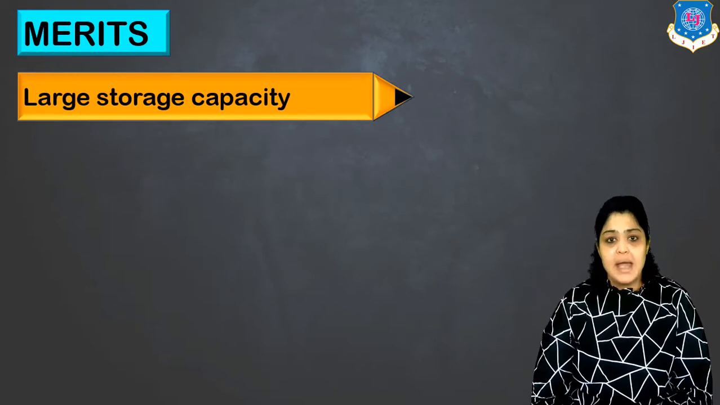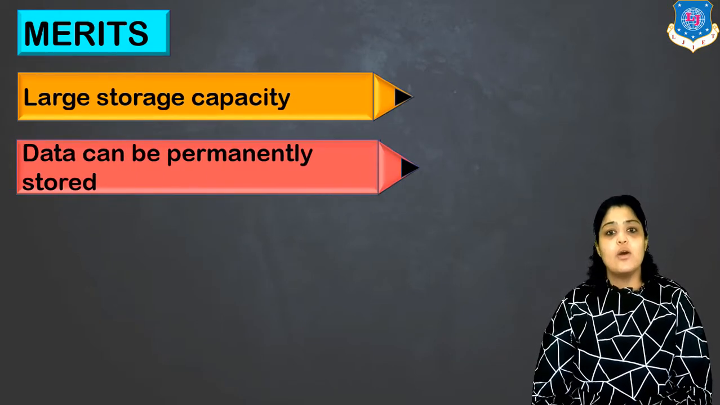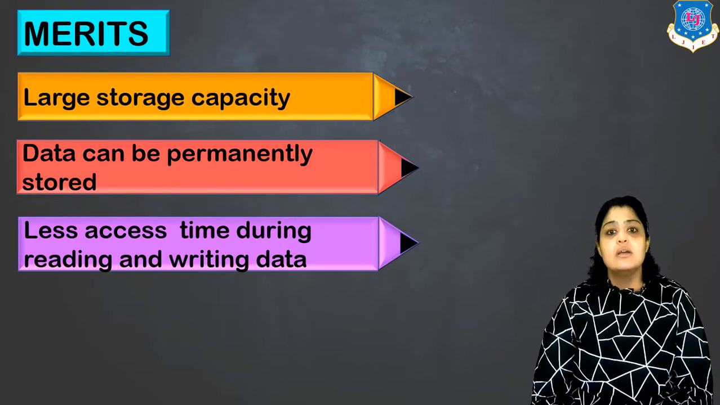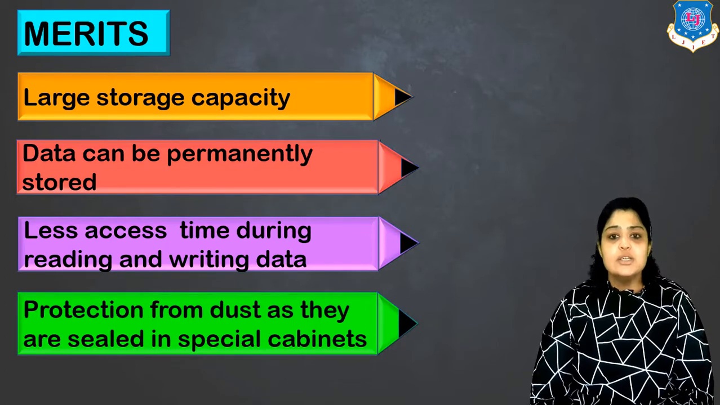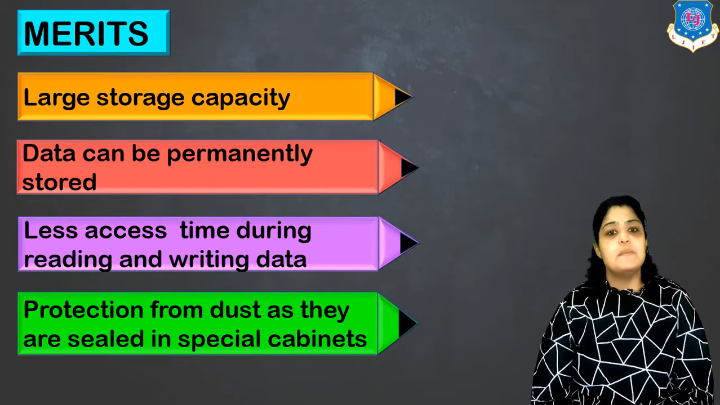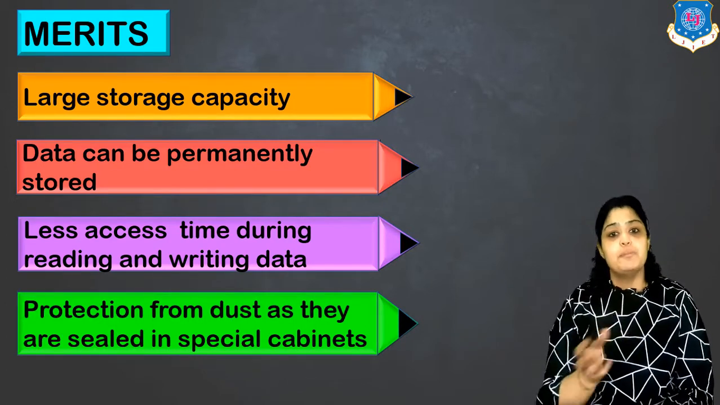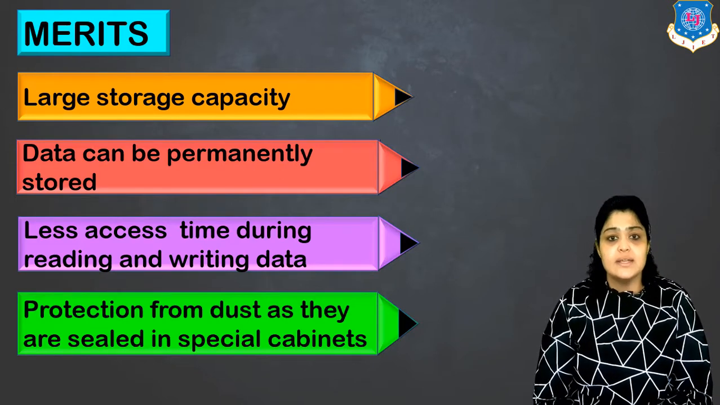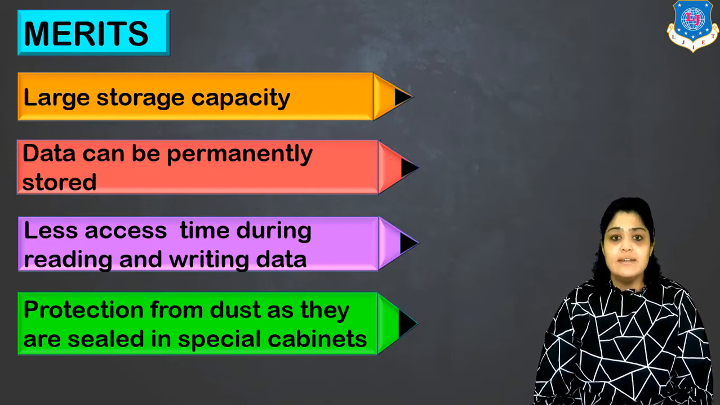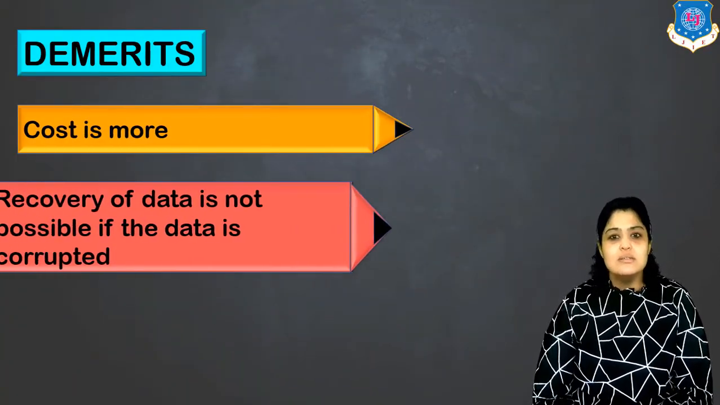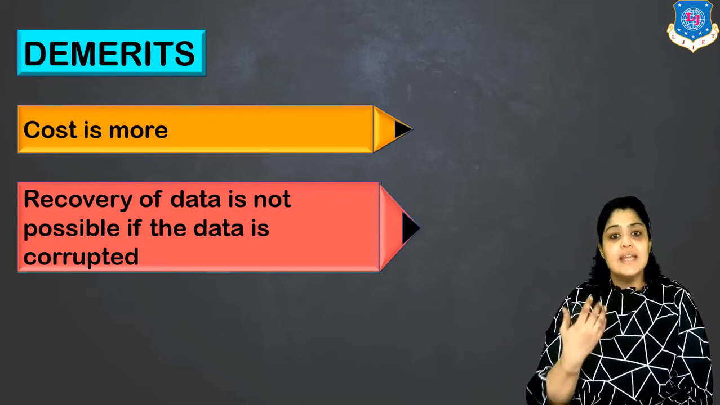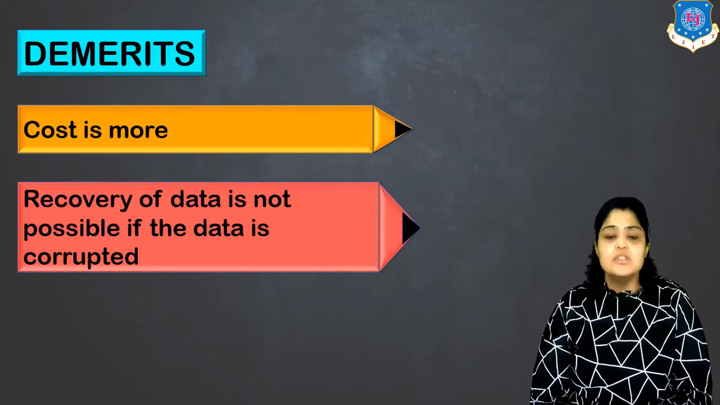Merits of using magnetic hard disk: large storage capacity, data can be permanently stored, less access time during reading and writing data, and protection from dust as they are sealed in specific cabinets. The outer structure prevents dust and dirt from entering inside, because if dust and dirt enter the hard disk, your data can be corrupted. What are the demerits? Cost is more, and once the data is corrupted, the recovery becomes very difficult.